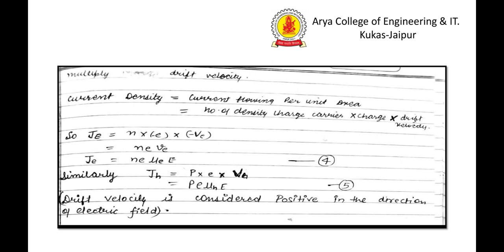That's why we write minus v_e. Then J_e is equal to n e v_e, and here we replace v_e with mu_e into E, so J_e is equal to n e mu_e E. Similarly for holes we can write J_h equal to p e mu_h E. Here we write plus e charge for holes and v_h drift velocity, because holes flow in the direction of current. That's why we put a plus sign here.